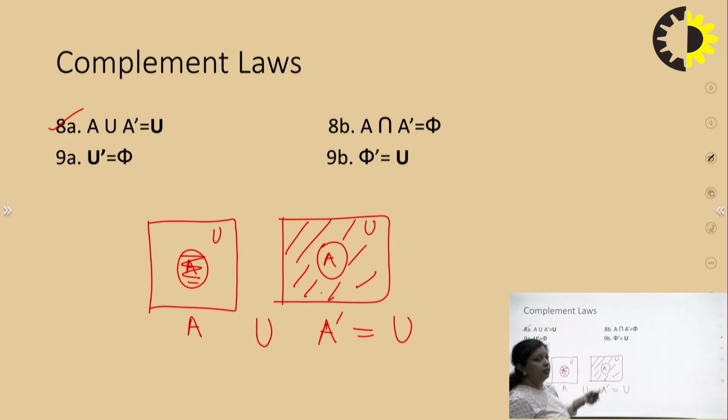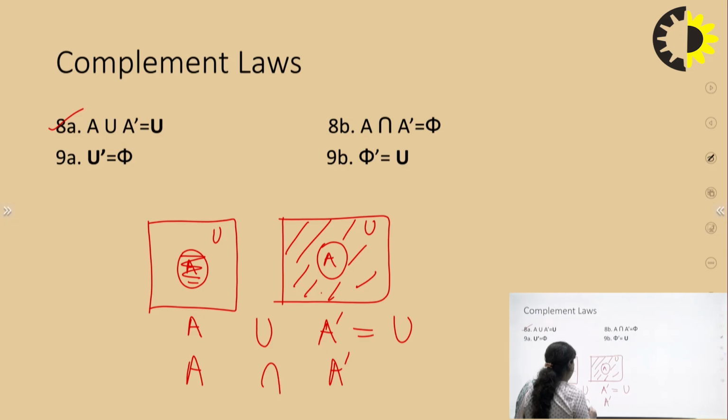Then coming to the second part, I have this A, I have this A complement, and I try to take the intersection, that is the common region. So there is nothing common in them. So what will I get? I'll get phi or null set. This is what my second part says.